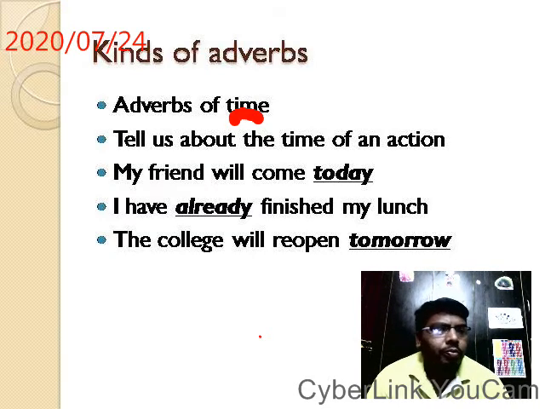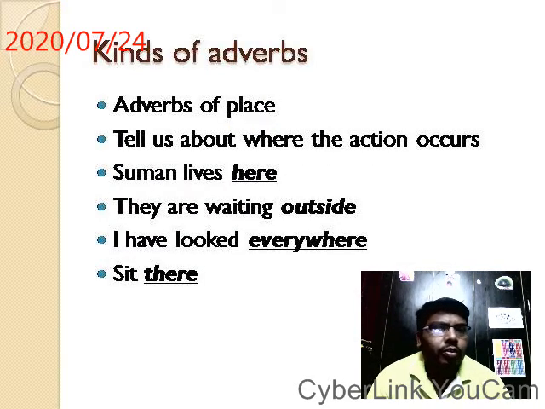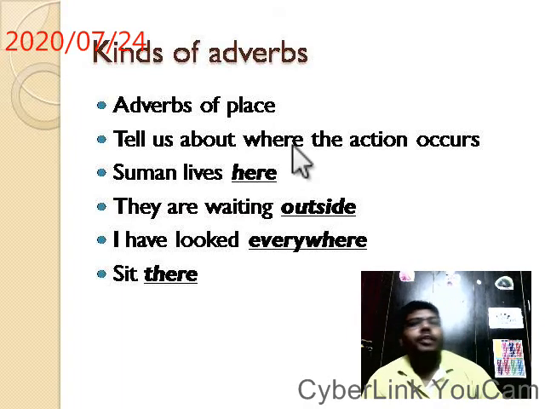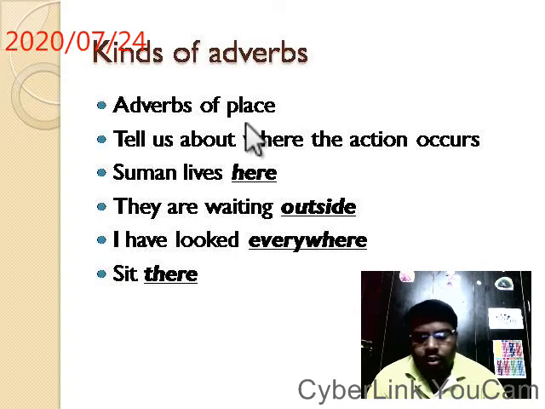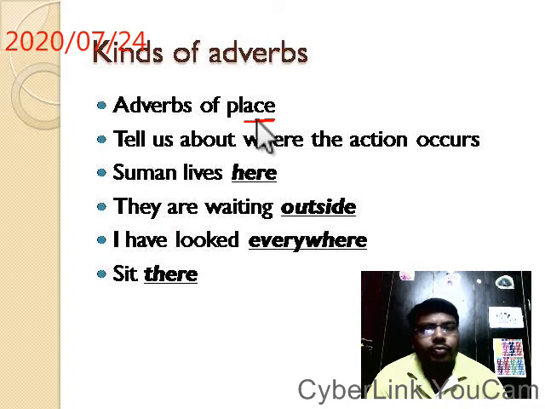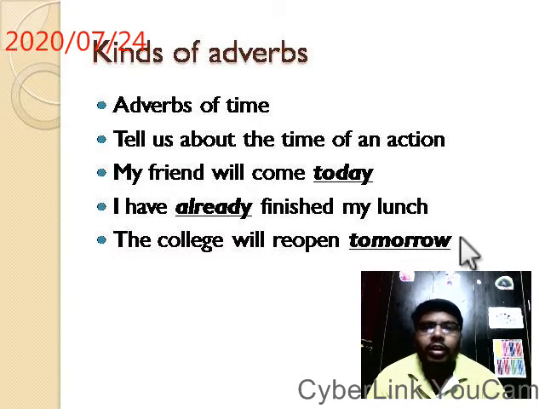Next, this time it is adverbs of place. Before it was time, now it is place. Where? You see, previously, it is time.